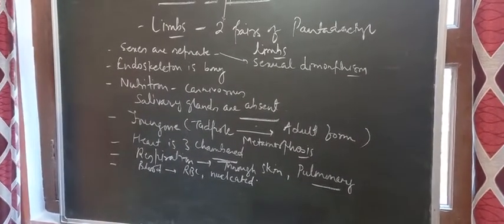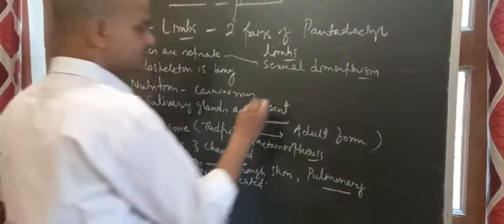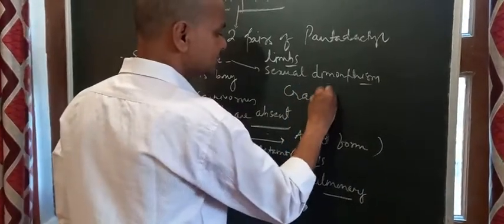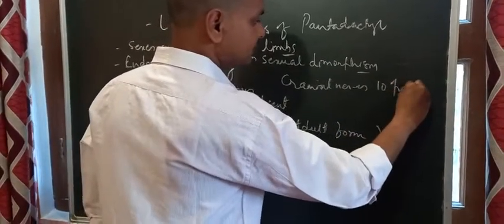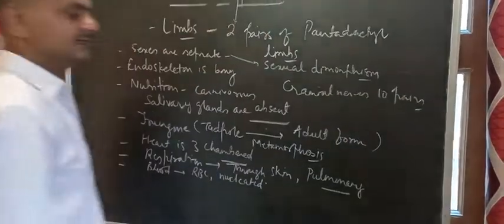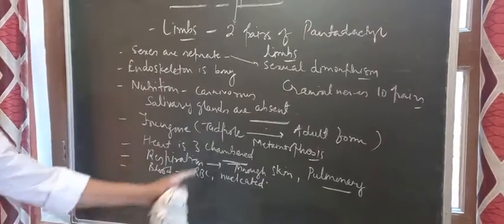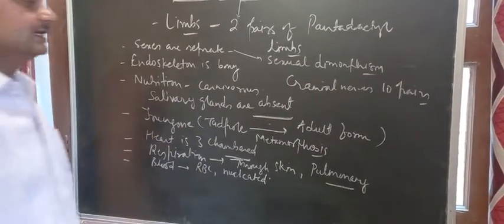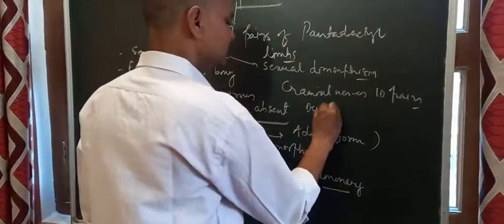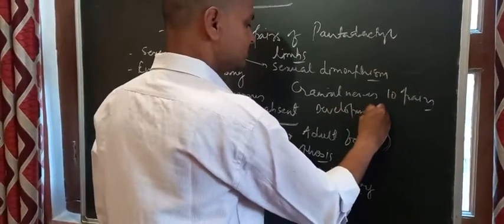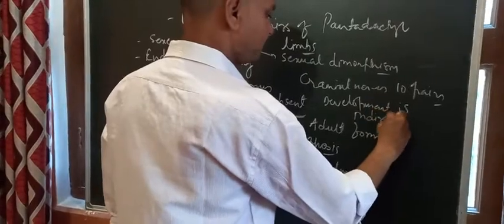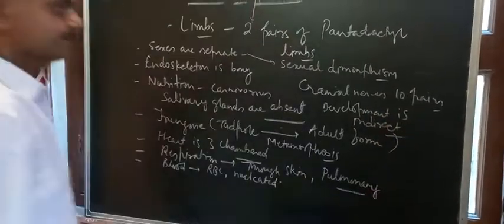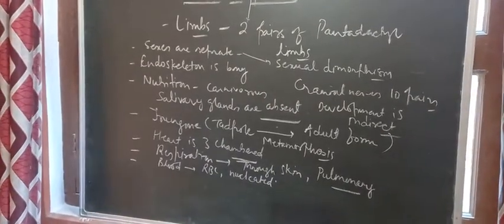Then in the nervous system, the cranial nerves are 10 pairs. Cranial nerves are there, and they are 10 pairs. The development is indirect because it is through a larval stage, the tadpole. So development is indirect. Right. So these are some of the characteristic features for the